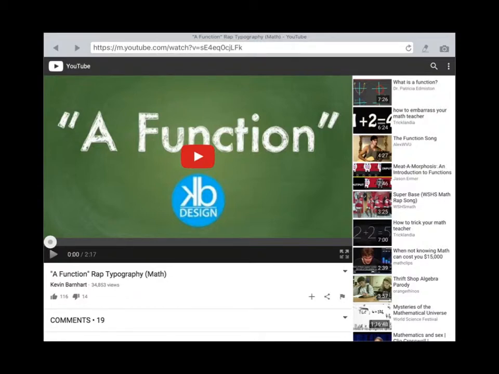You can get yourself an A. You can have a good year. You can give your parents a thrill. Domain input, x values you have, and range output, y values you find.